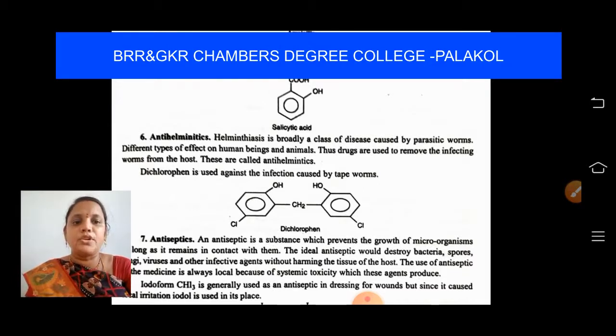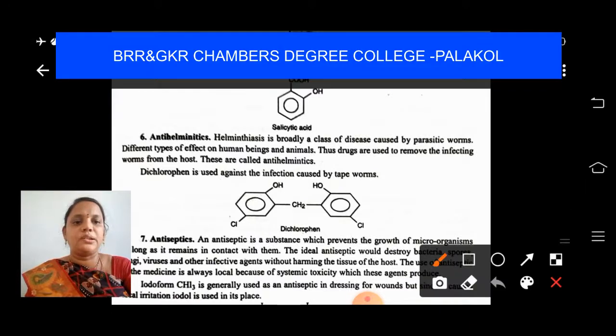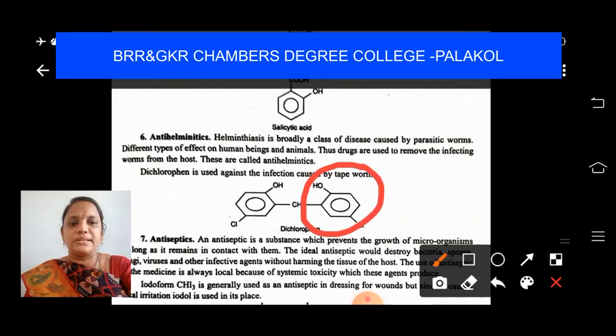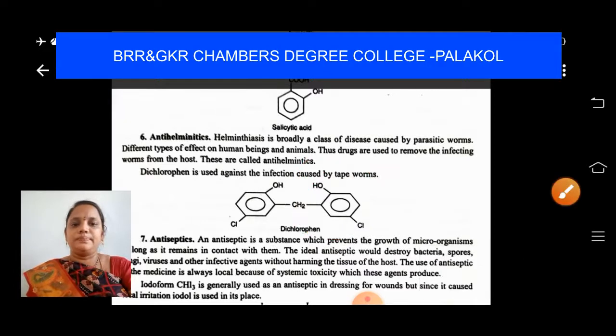For example, dichlorofen. Dichlorofen is used against the infection caused by tapeworms. We have different worms and different names for them, so I can't give all those names. One of those worm names is tapeworm, and against that worm a drug acts which is nothing but dichlorofen. If you observe the structure of dichlorofen, this half is a mirror image of the other half, and in between you have a CH group. You can remember it as a benzene ring with OH and Cl. This half of the structure is a mirror image of the other half. You can remember dichlorofen in this way.